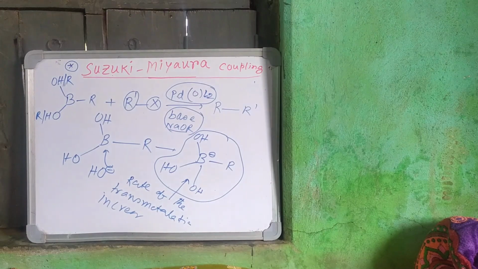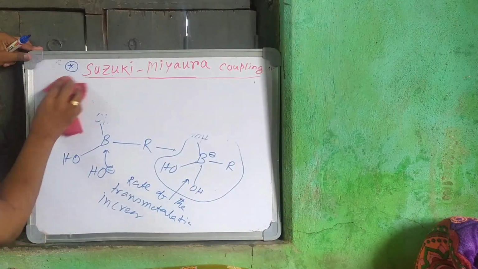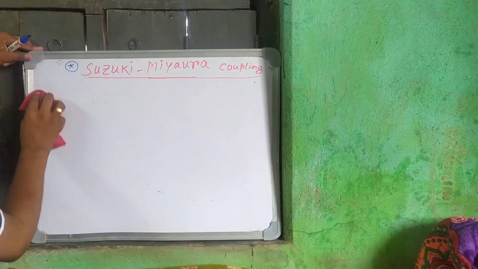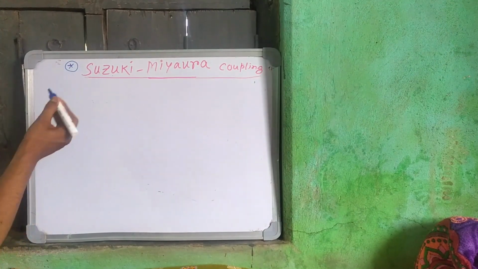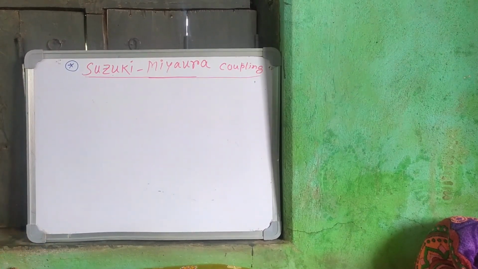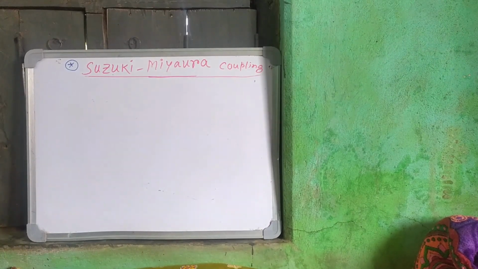Another thing: the variation of the Suzuki-Miyaura coupling reaction. This is the simple step. Now we are going to look at the variation of the Suzuki-Miyaura coupling reaction, meaning variation of the ligand. If we want to increase the rate of the reaction, what should we do? Either we increase the oxidative addition step, or we increase the reductive elimination step, or we increase the transmetallation. Three steps are there, so if we increase any one step, the rate of the reaction will be increased.